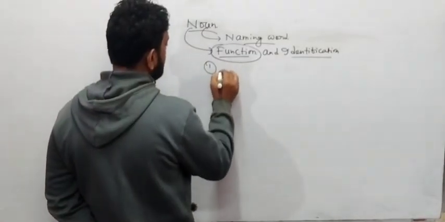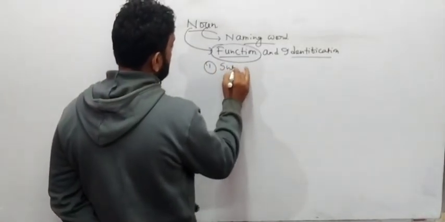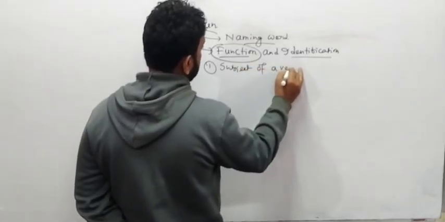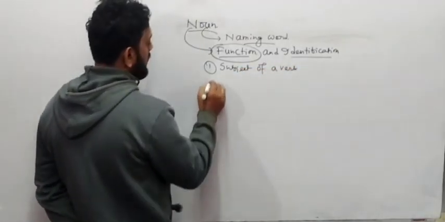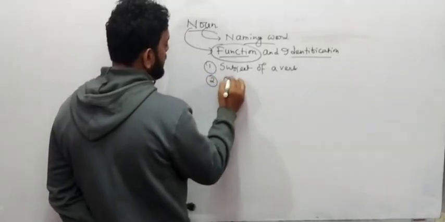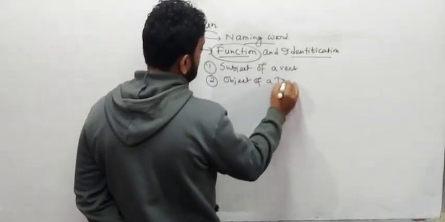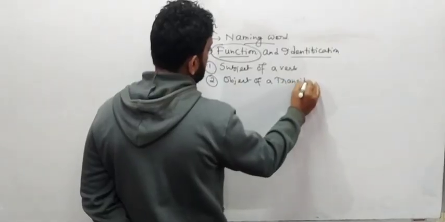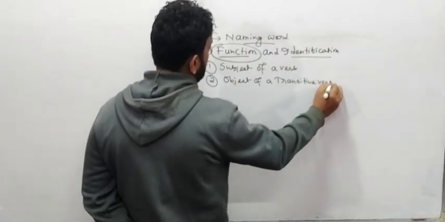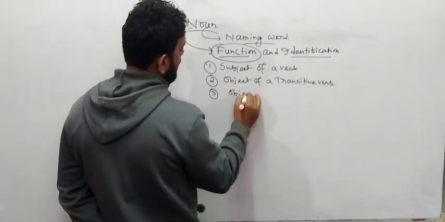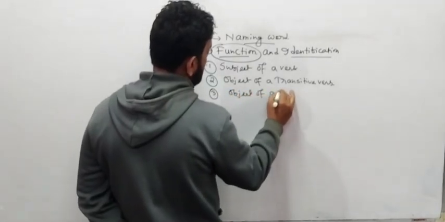Write down subject of a verb. This is the first function of a noun. Second one is object of a transitive verb. Next one you can write object of a preposition.